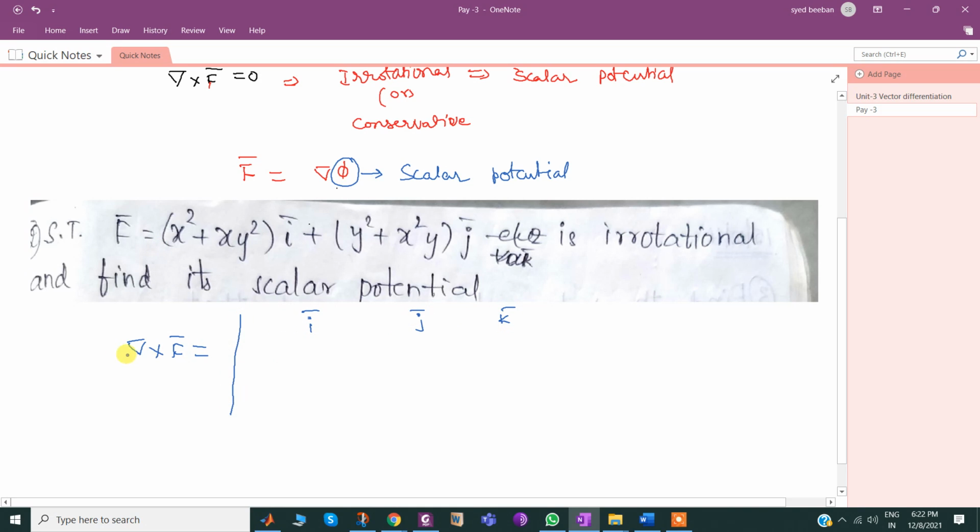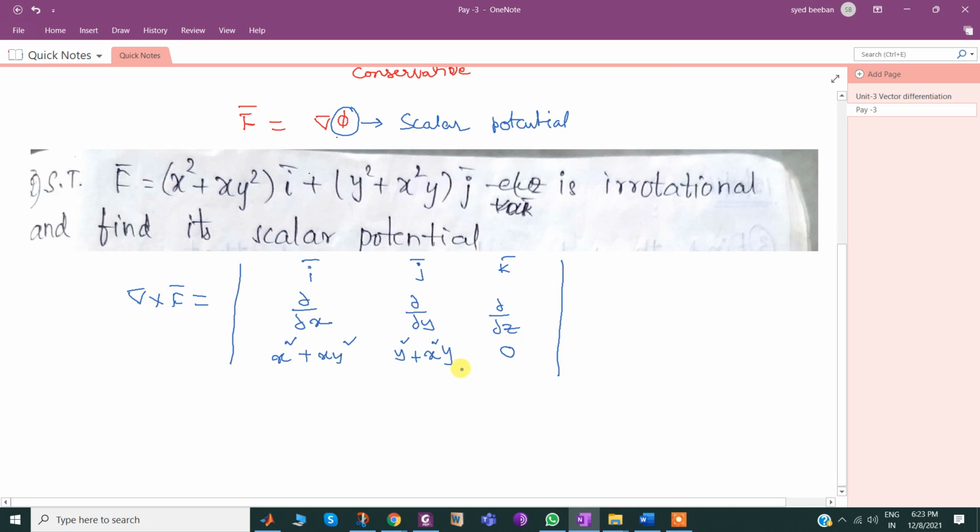The first row is the unit vectors; in the second row, the i bar coefficient is dou by dou x, the j bar coefficient is dou by dou y, and the k bar coefficient is dou by dou z. In general, we always consider vectors in 3 dimensions by default. If any term is missing, simply put 0 there. So the i bar coefficient is x square plus xy square, the j bar coefficient is y square plus x square y, and there is no k bar term, so the coefficient is 0.